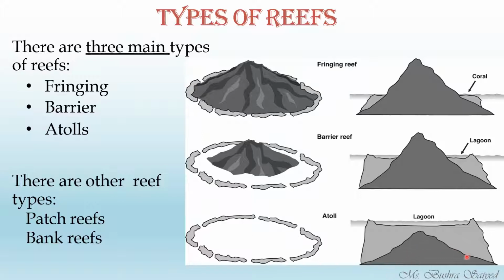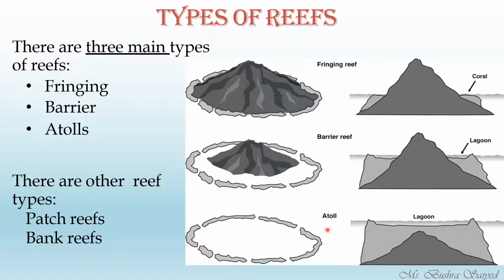The island is submerged inside the water. It is inside the sea, so you will not be able to see any kind of island or land here. It will be somewhere in the middle of the sea, having a lagoon in between. This is a lagoon, this area will be your sea, and this is your coral reef.